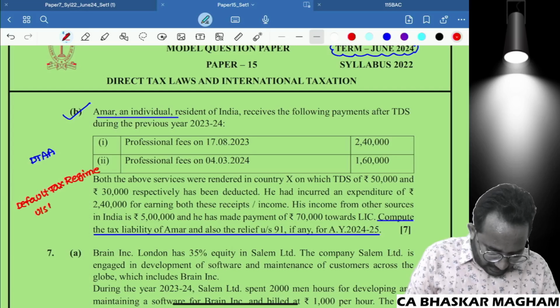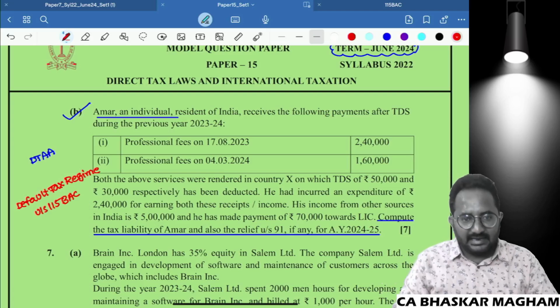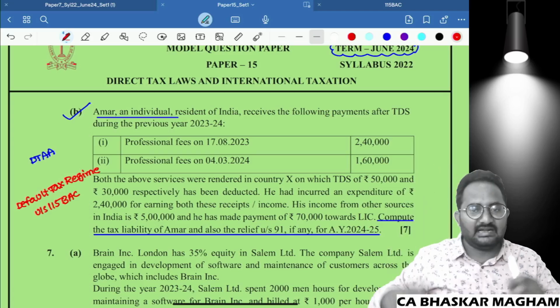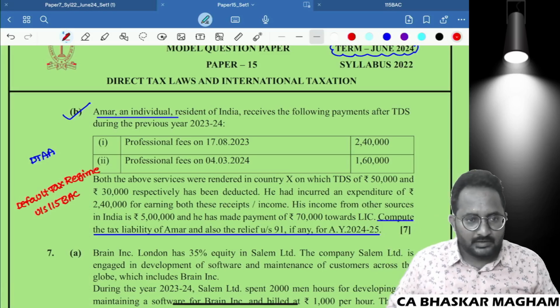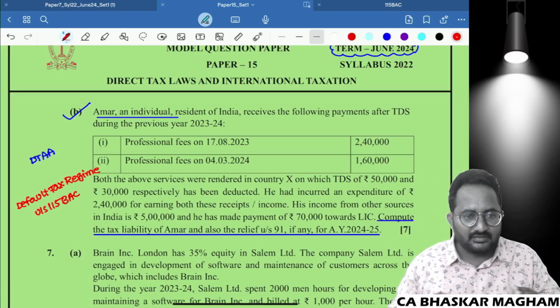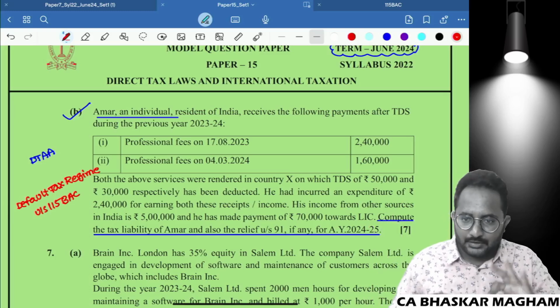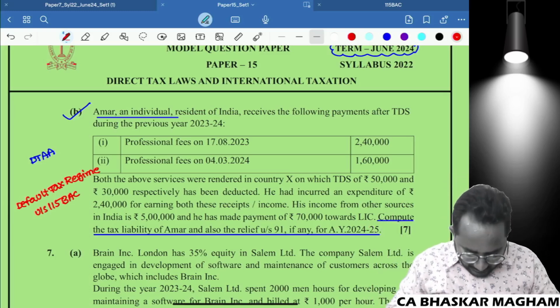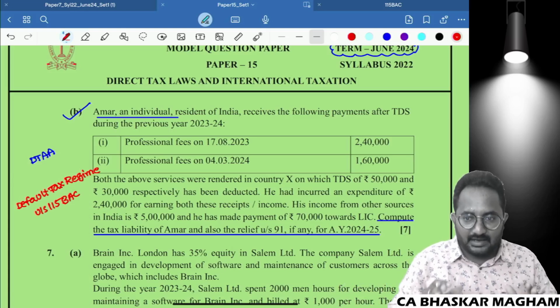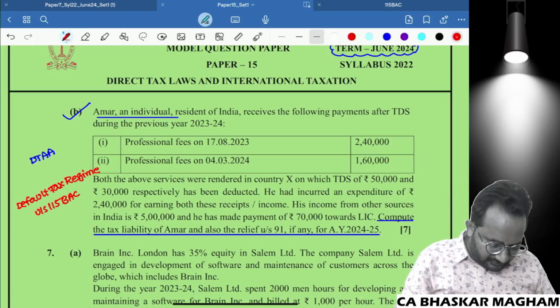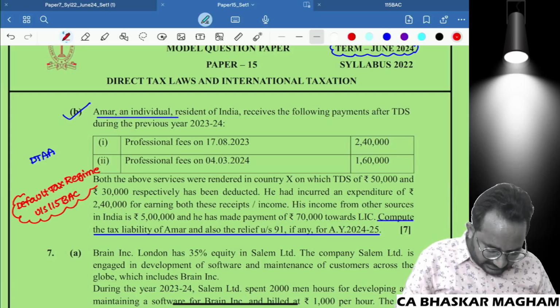Under section 115BAC. But as per my experience, I can say definitely in an examination, they will give you which tax rate you have to follow, whether default or normal. Definitely they will give you. Are you clear up to now? Yes. They have not mentioned anything, so that's why you have to follow the default tax regime only. That means if they are not saying anything, definitely you have to follow the default tax regime.